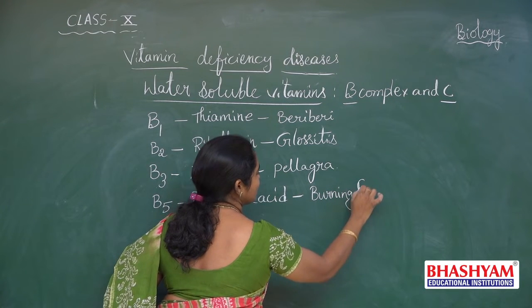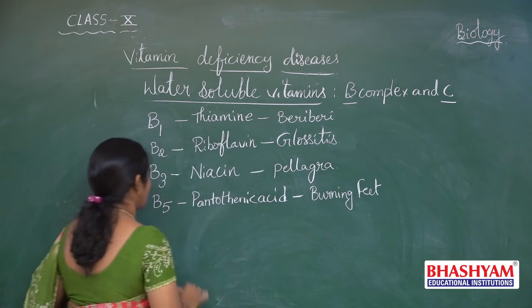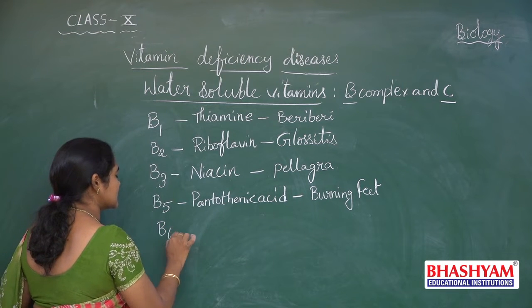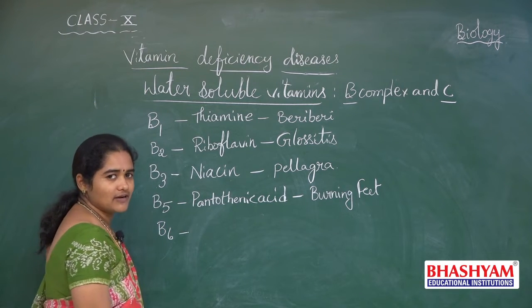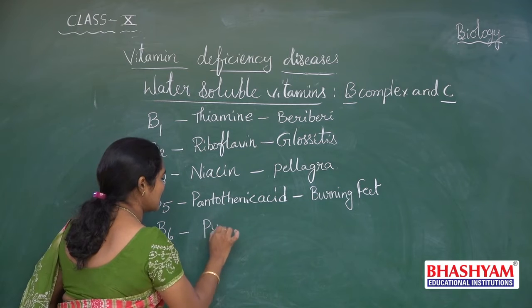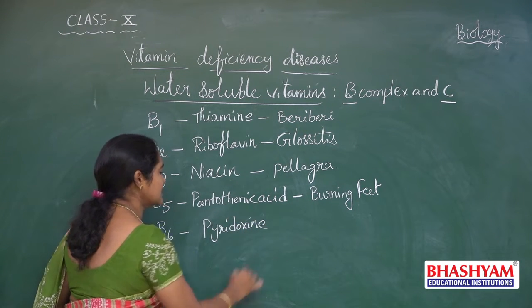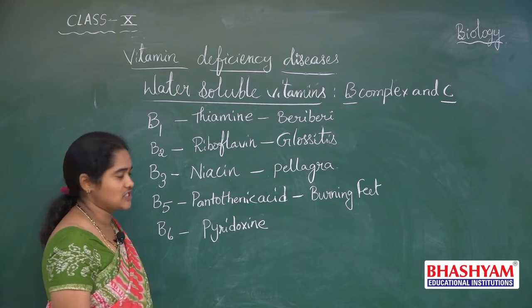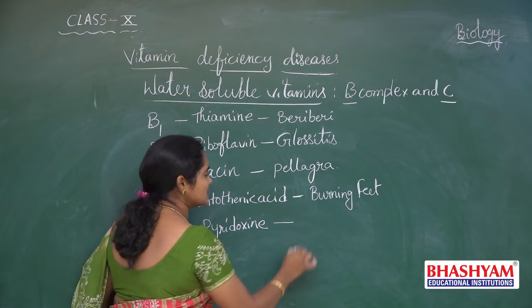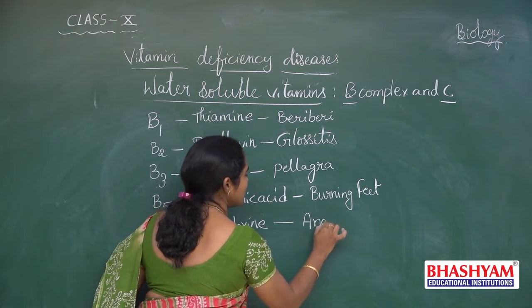And next B6 vitamin. Its chemical name is pyridoxine, and its deficiency disease is anemia.